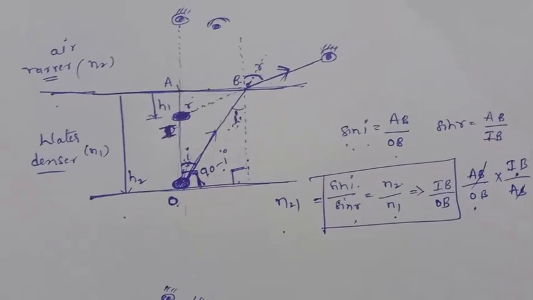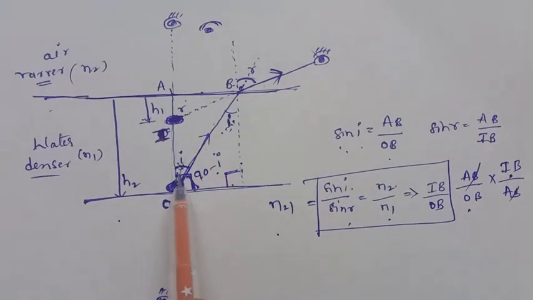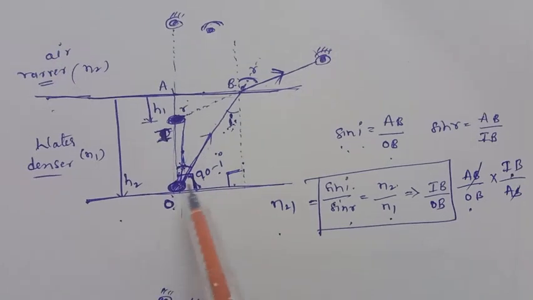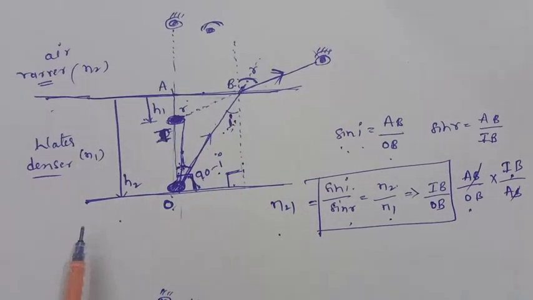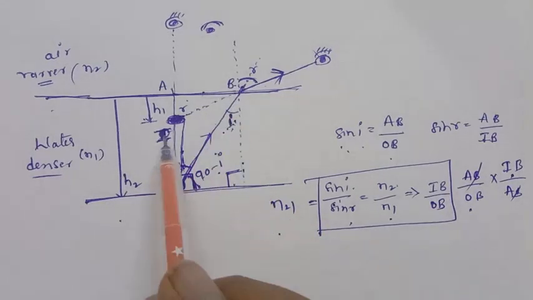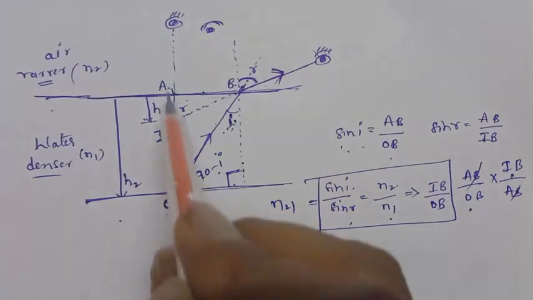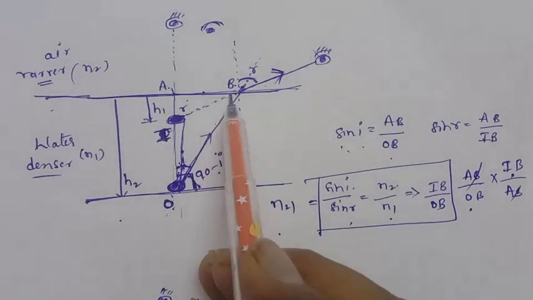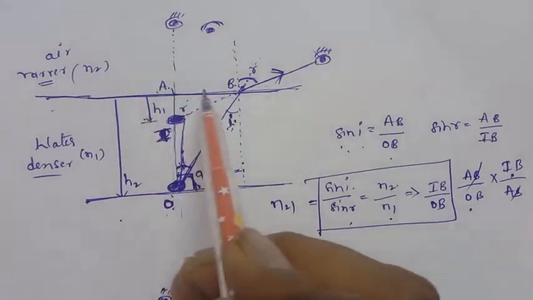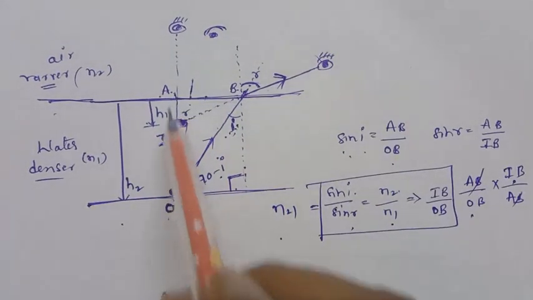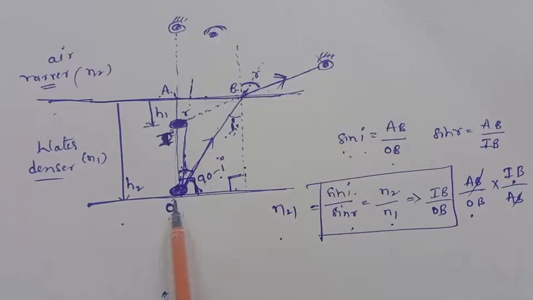Automatically the path of light will be coming, and from O to I, this I to B will be taken as IA and O to B is taken as O to A. Why? Because you are viewing from this point. So I to B is equal to IA, and O to B is taken as O to A.